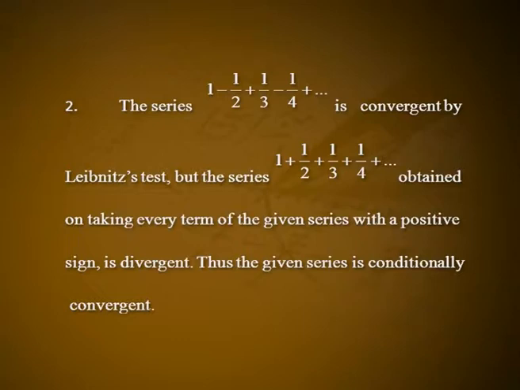Second, the series 1 minus 1/2 plus 1/3 minus 1/4 plus etc. is convergent by Leibniz test, but the series 1 plus 1/2 plus 1/3 plus 1/4 plus etc. obtained on taking every term of the given series with a positive sign is divergent. Thus, the given series is conditionally convergent.